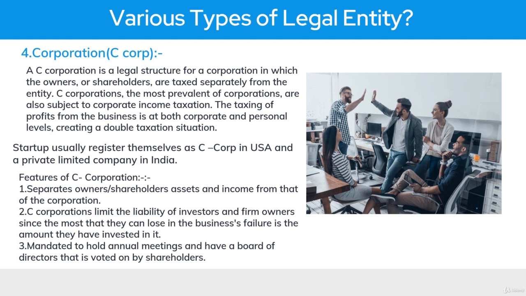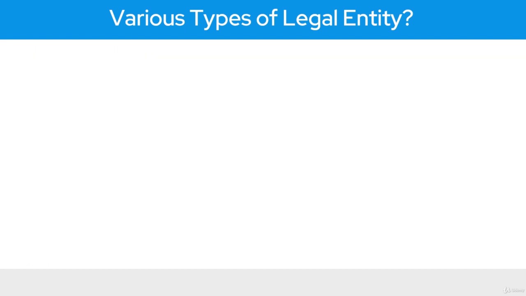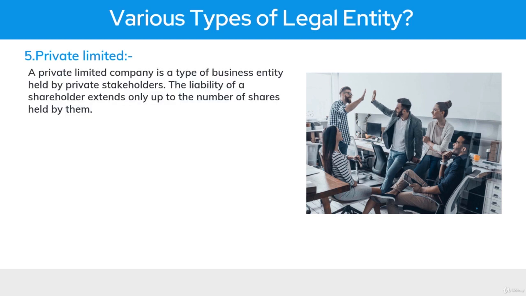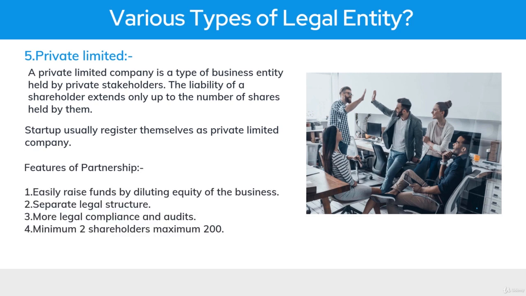And in a C corporation, it is mandatory to hold an annual general meeting with a board of directors, which are basically appointed by the different equity shareholders. And there is also a different type of legal entity called a private limited company, which is very important from an Indian aspect, but I'm not going to cover that. You can simply read it.